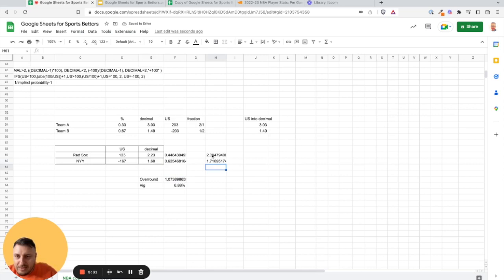If those are fair odds, once we turn them into probability, then this overround must be 1. So let's check it. I will divide 1 by this number, and I will do the same for this one. This is the overround. I will use the same formula here, add those two numbers, and it is 1. So as you see, this is how you can calculate fair odds. I hope it makes sense.